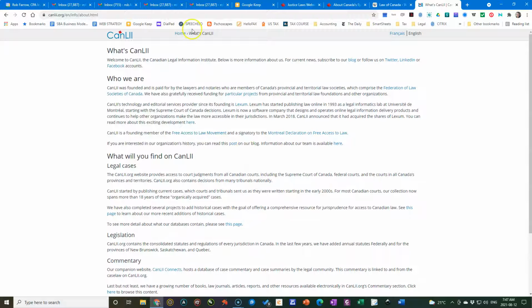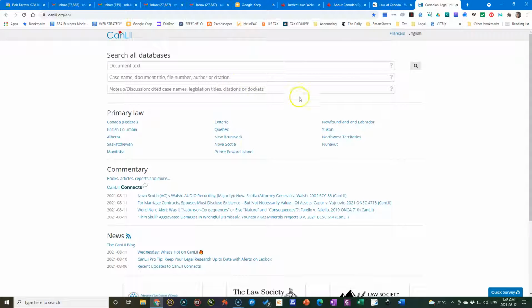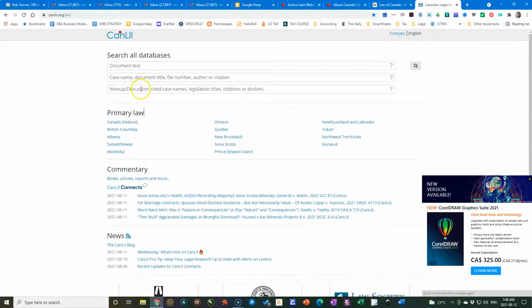But let's take a quick look at CanLII. We'll go home, and because I'm interested in income tax, let's see what the options are: document text, case name, and discussion.